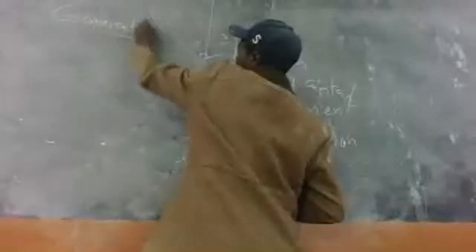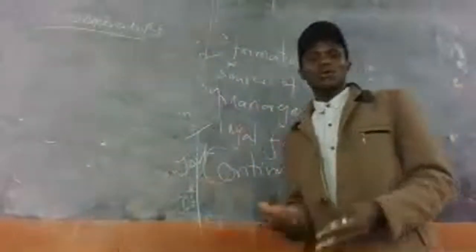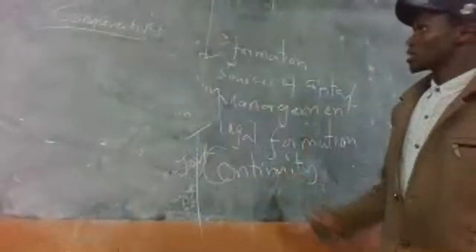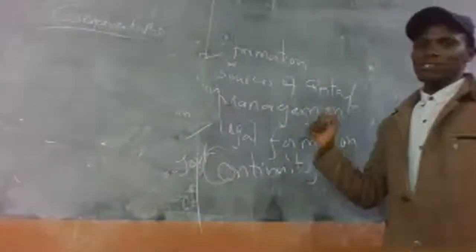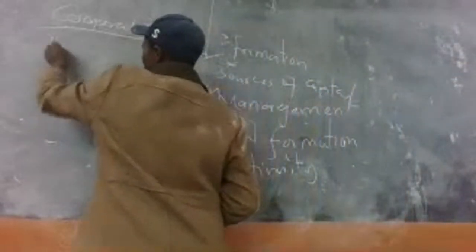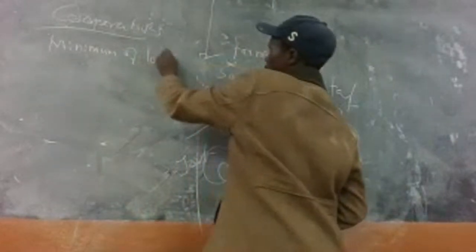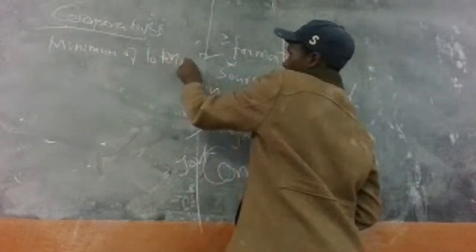I want also to look at another form of business unit known as cooperatives. Just going through very fast for you to understand how you should go when you are talking about this topic. How is a cooperative formed? A cooperative is formed by a minimum of 10 members.